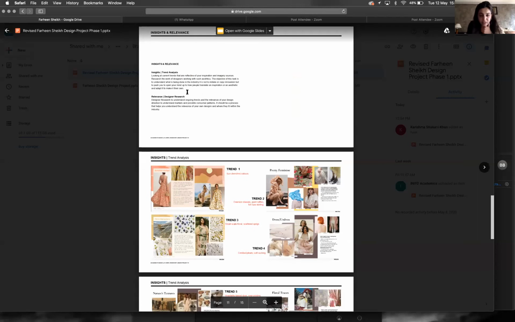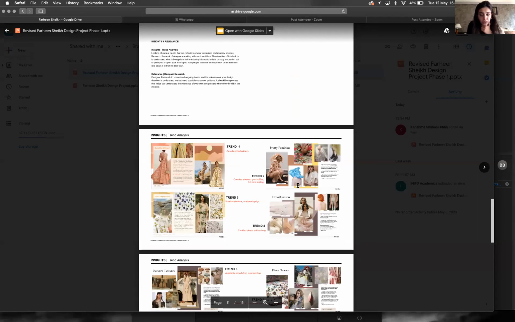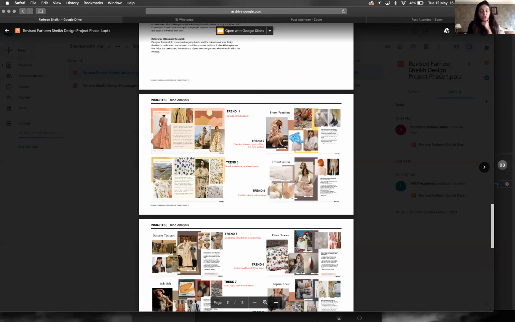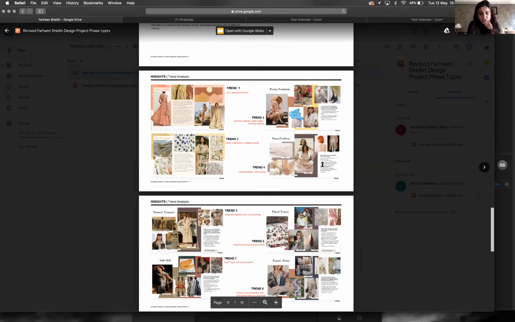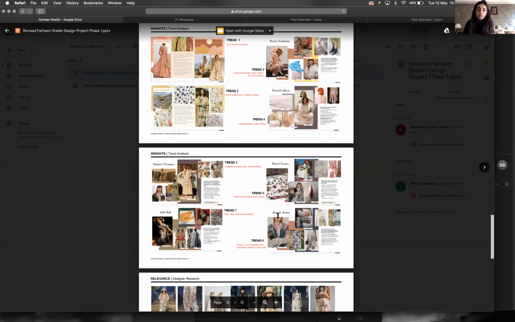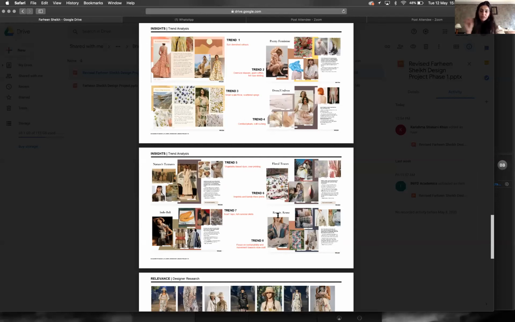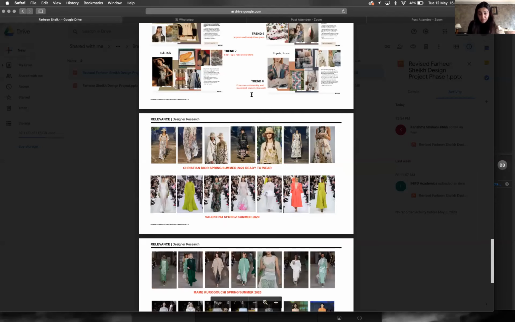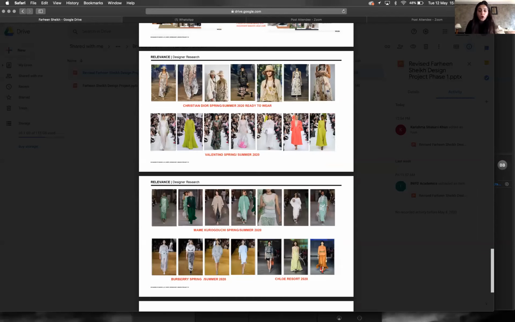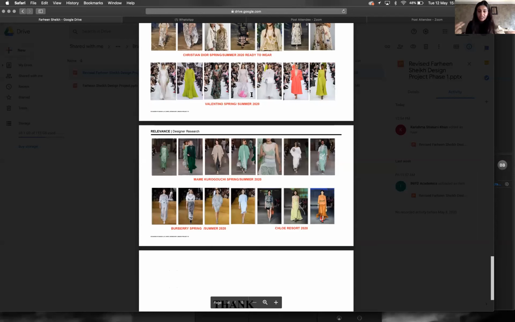You've also done some trend analysis, which is quite interesting. There are lots of different trends that actually work in this: floral traces, repair, reuse. For the presentations we saw before this, they didn't have very focused names for trends, but this one is slightly more focused, which is a good thing. And there are also references of different designers who worked in this space, but I'm still not sure how you're thinking of taking this forward into silhouette, form, surfaces also. I know it's sustainability, I know it's upcycling.